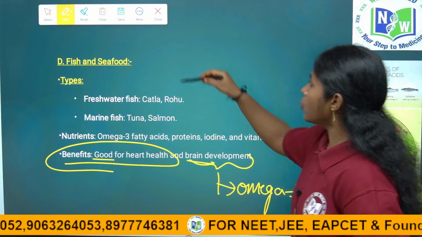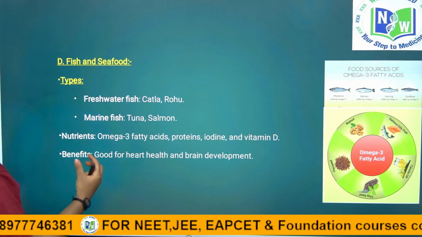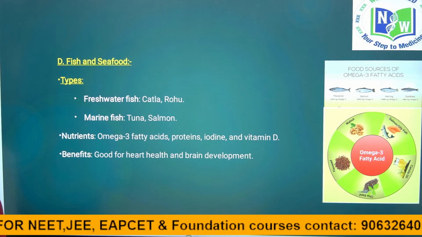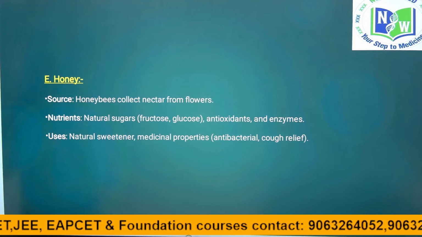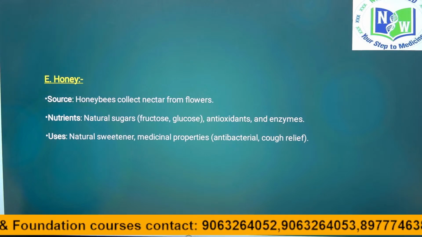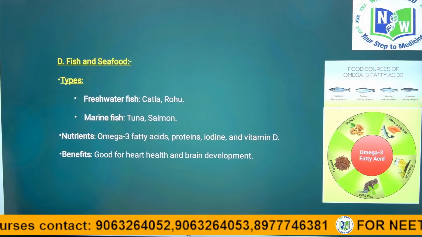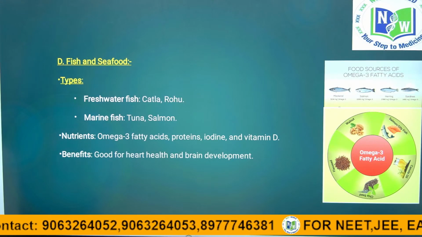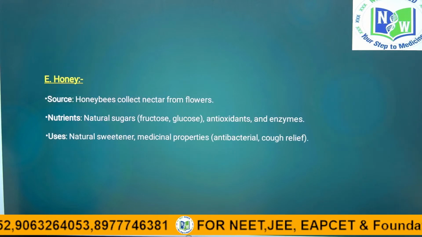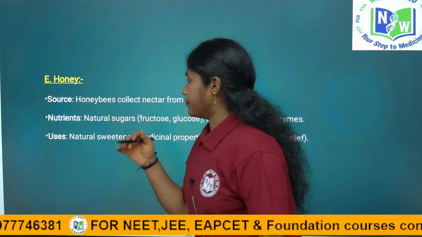Right children? So what did we study till now? We are depending on cattle for milk and on birds like hens, chicks, and ducks for meat, right? And for eggs also we depend on poultry farming. And next one, fishes. We are rearing the fishes, fisheries, through aquaculture, right? And next, another important thing we get naturally is honey.